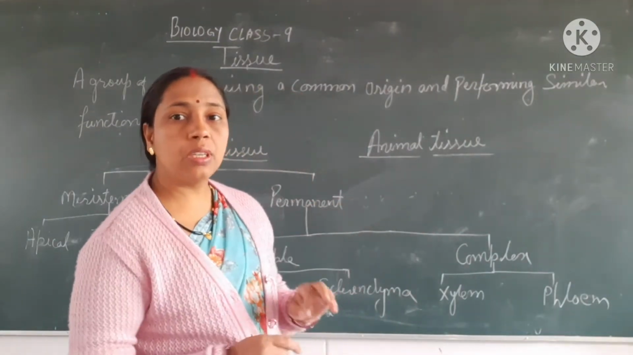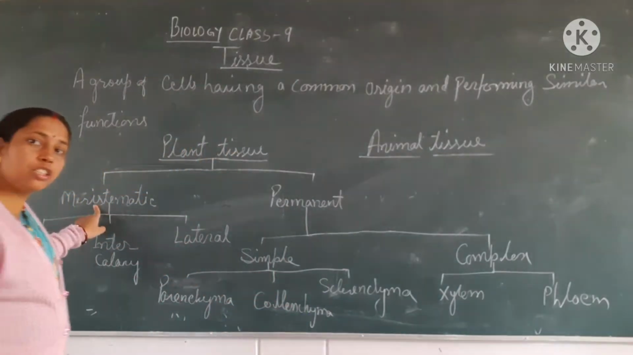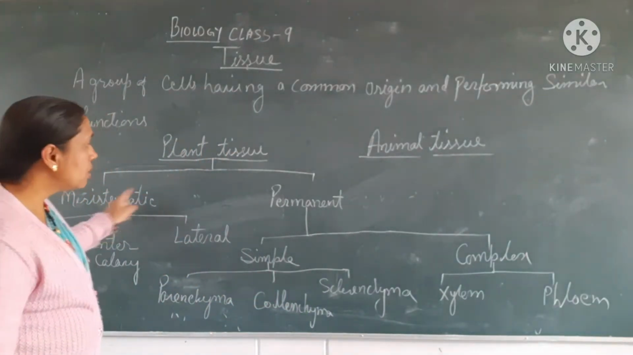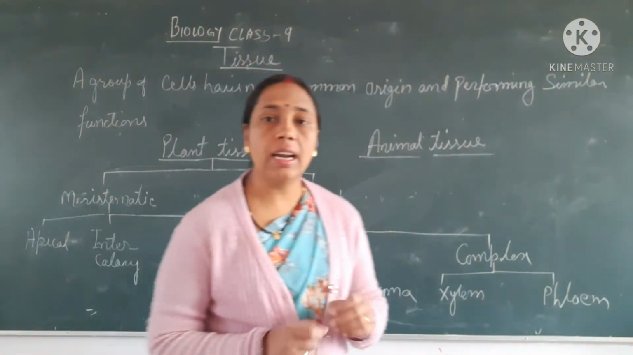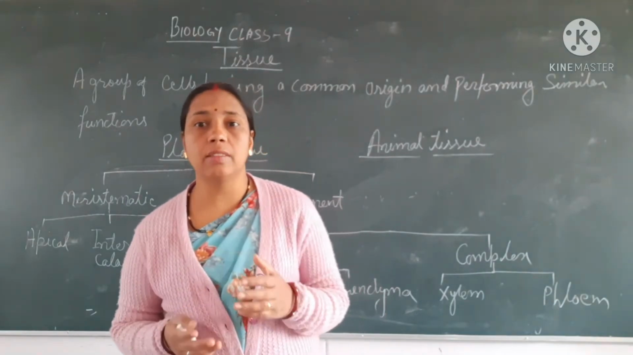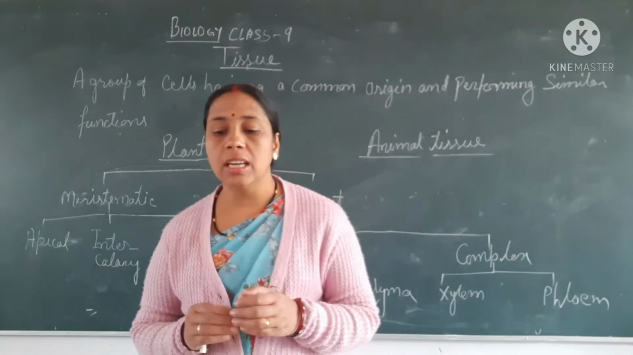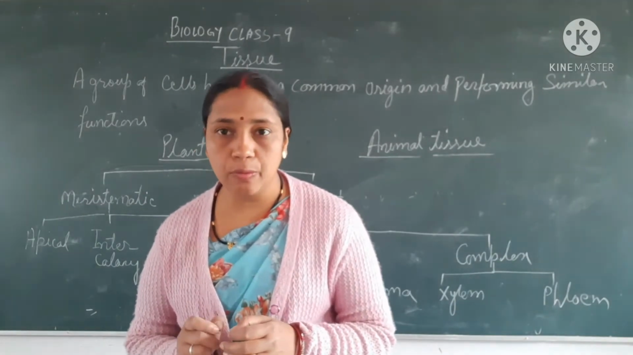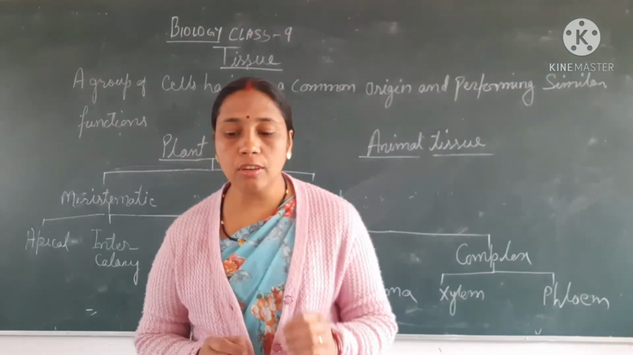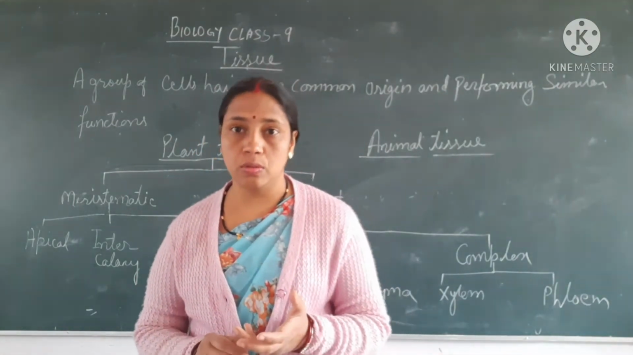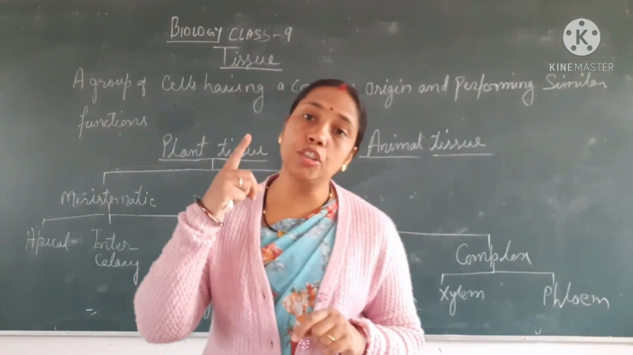Now your plant tissue is mainly divided into two types. First one is the meristematic tissue. Second one is the permanent plant tissue. Meristematic tissues are having a high energy level, or we can say they are dividing very fast. Their division capacity is very fast, and it is found in the region of the plant which shows growth. Growth can be seen in the root tip as well as the shoot tip.